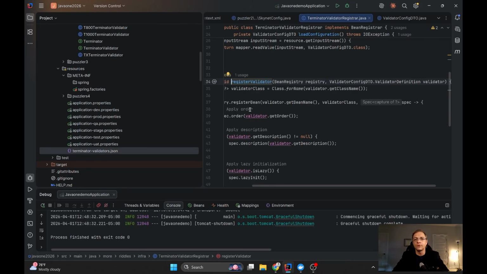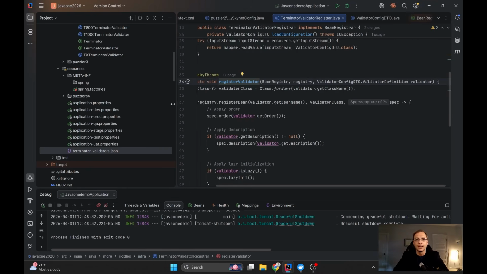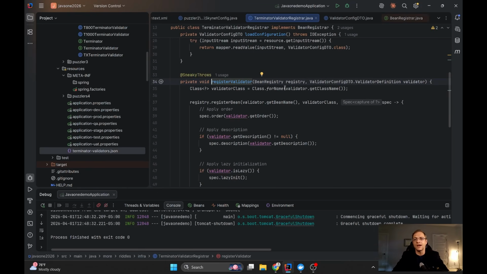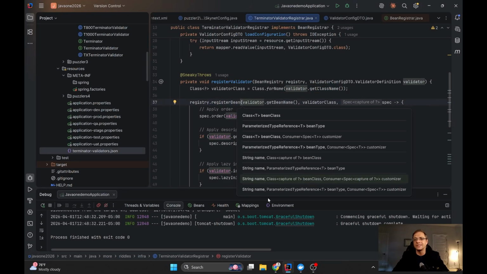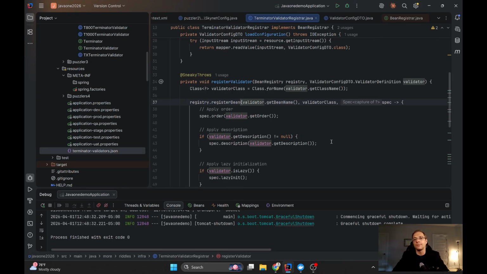So register validator, let me expand it a little bit. You see, from the validator, I can take the name of the class, and then I can use the register bean method. Actually, it's overloaded here. We can see about 6 different implementations. So I'm using the most interesting one. I'm providing the name of the bean by myself. Okay, I can actually take the name of the class decapitalized exactly like they do, but in my convention, somebody passes it to me in the JSON. Then here is the validator class I took from the class name. So I just loaded the class.